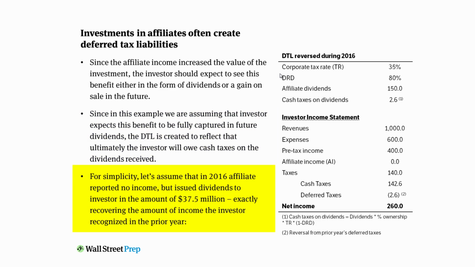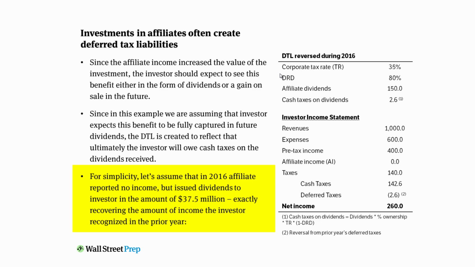For simplicity, let's actually see how this plays out. Let's assume that in 2016, the affiliate reported no income. So in the next year, no income has been reported, but rather the affiliate issues dividends in the amount of 37.5 million, exactly recovering the amount of income that the investor recognized in the prior year.